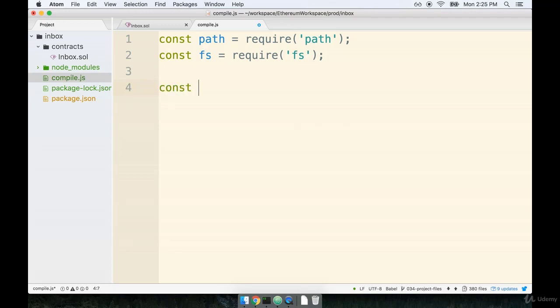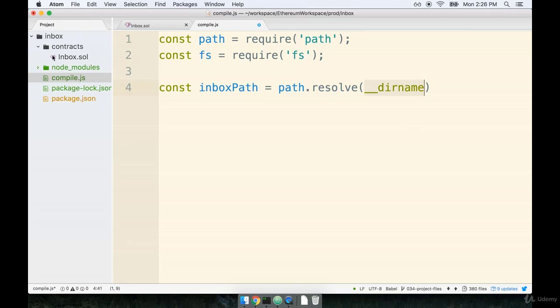I'm going to say const inboxPath, and we'll call path.resolve. And then we're going to pass in three portions of the path. The first portion is going to be __dirname. So this is two separate underscores right here, dirname. Dirname is a constant that is defined by node, and it always gets set to the current working directory.